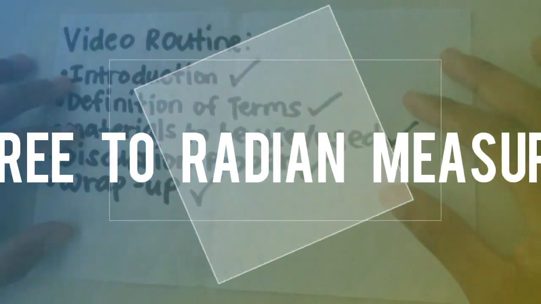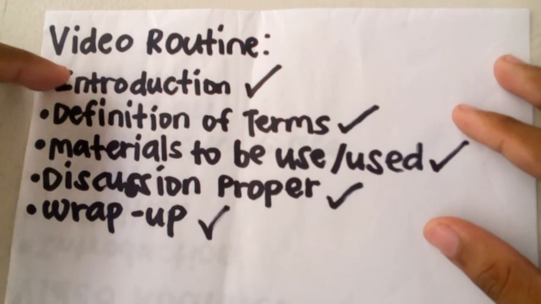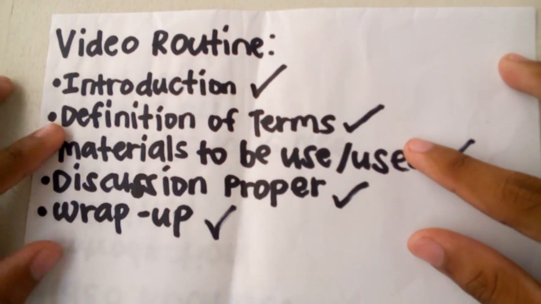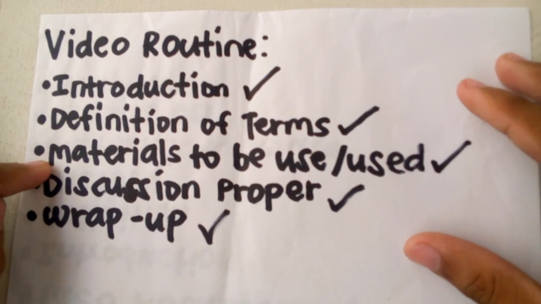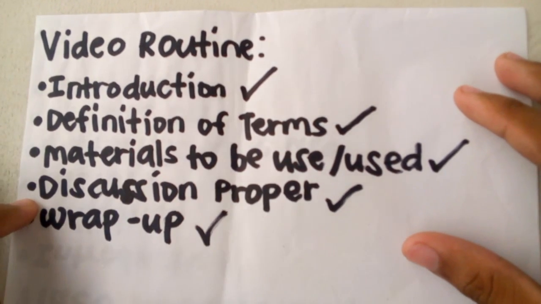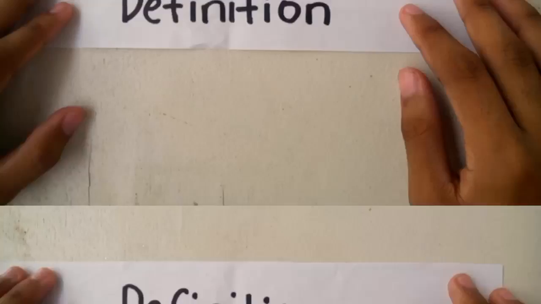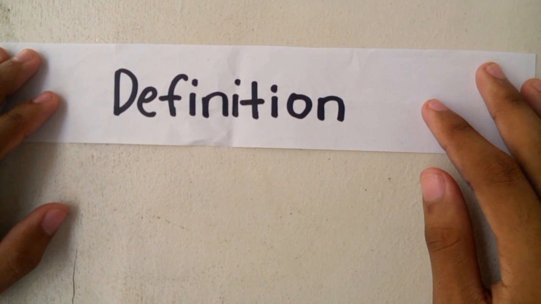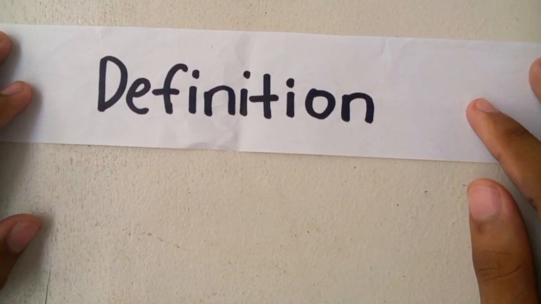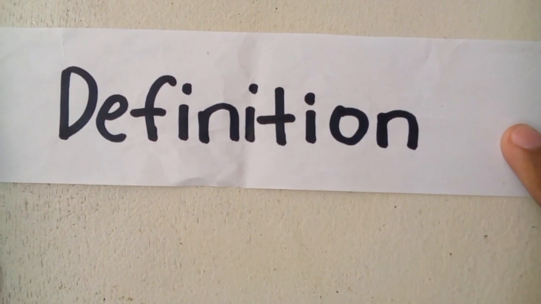Let's get started. I made my own video routine. My video routine includes the introduction on the first part. The next one is the definition of terms, and then the materials used, and then the discussion proper, of course, and lastly the wrap up part. After the introduction, we will be going to define different terms. This will cover the definition of conversion, radian measure, and degree.